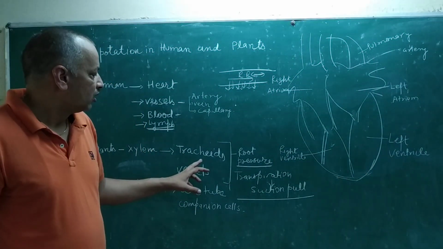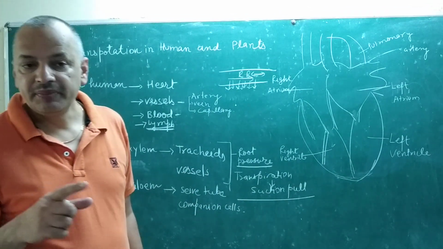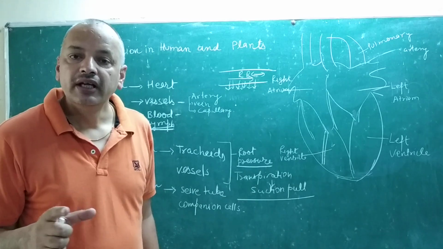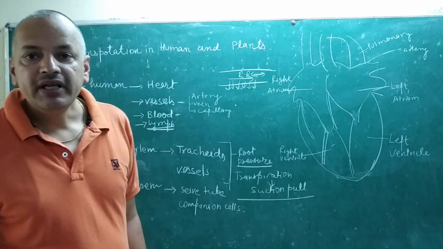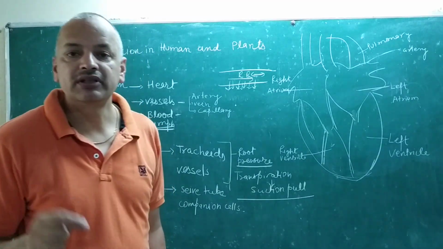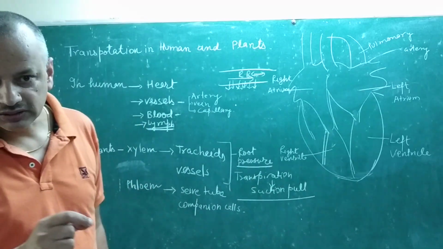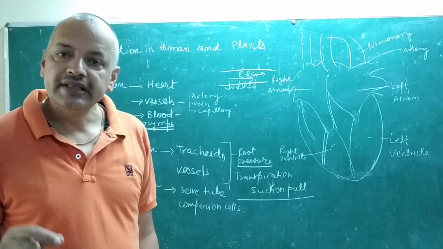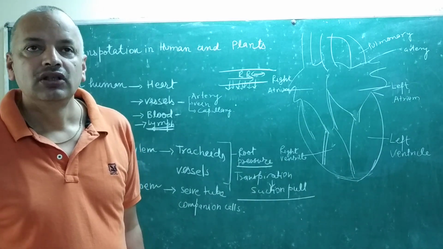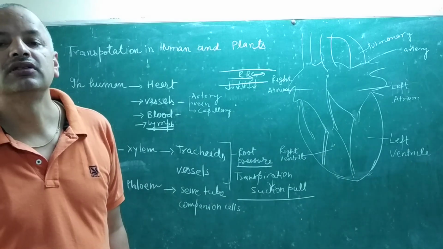But plants don't have a medium. They transfer material from one place to another through their conductive tissue in slow motion, because they don't require a very large amount of energy. 70 to 80% of the plant body is dead, so there is less energy requirement in their body, and the transfer of water and other material is slow. So it transfers from lower to upper in very slow motion by the process of some diffusion.